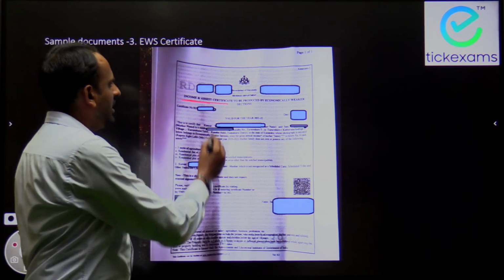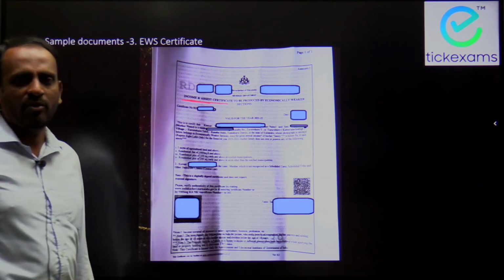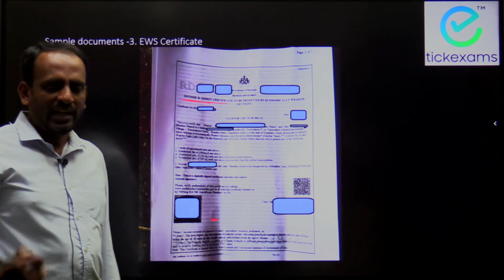Now, once you have done all these things, and when you submit, you will get a certificate like this. The certificate will be titled Income and Asset Certificate to be produced by Economically Weaker Sections. This is the final certificate which a candidate has to produce whenever required, for example, during any central government examination or competitive examination, as I said.